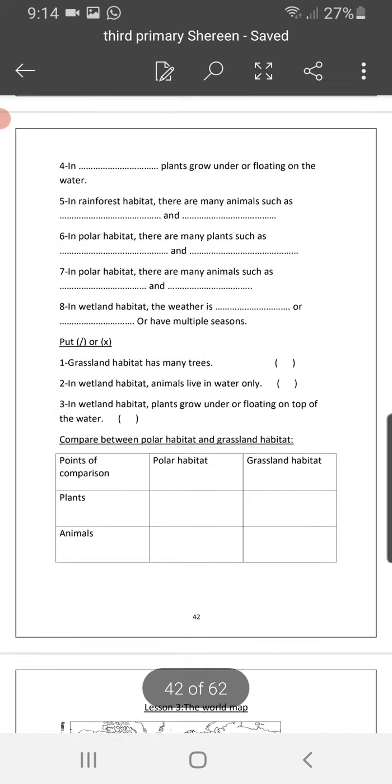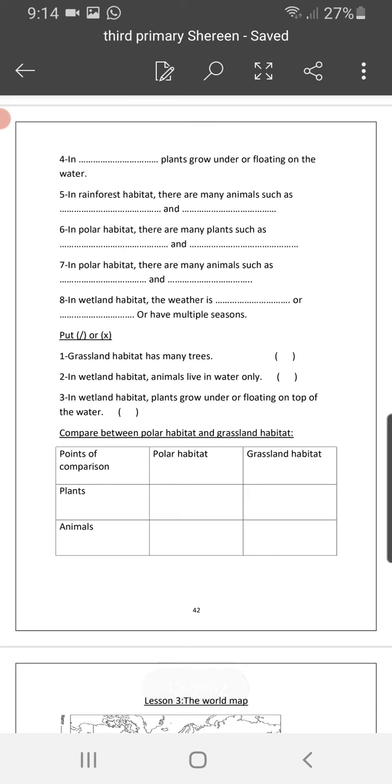Okay. Number 4, in where do plants grow under or floating on the water? Do you think in the wetland habitat or in the grassland habitat or in the polar habitat? Yes, as we said, plants grow under or floating on the water, so for sure it's full of water.